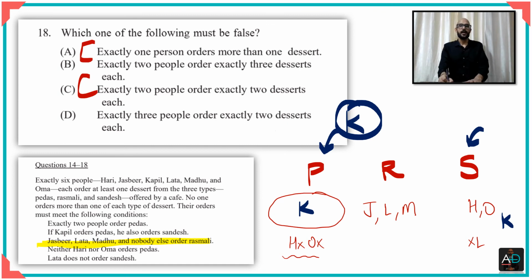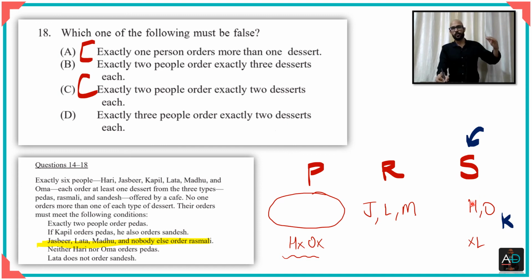Okay, and if couple were not to appear here, it is possible that couple can be only here. If you remember in the beginning, I told you he can order sandesh without ordering a peda, but if he orders a peda, he must order a sandesh. So the causal connection is peda to sandesh, not sandesh to peda. So let's take both cases. These are the only two cases.